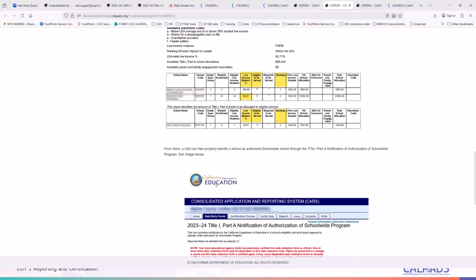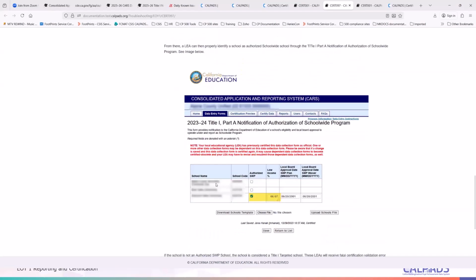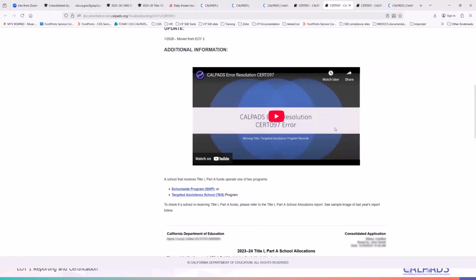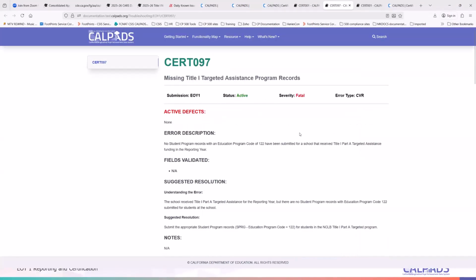Once a school is identified as a school-wide school and the CDE's expected tables are updated, then the CERT 97 error should clear.